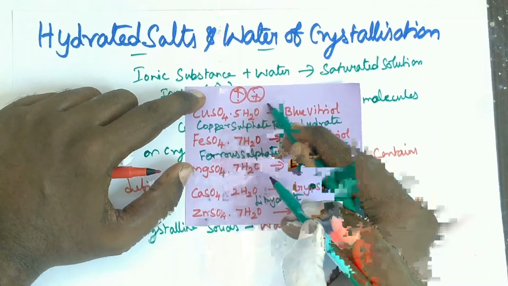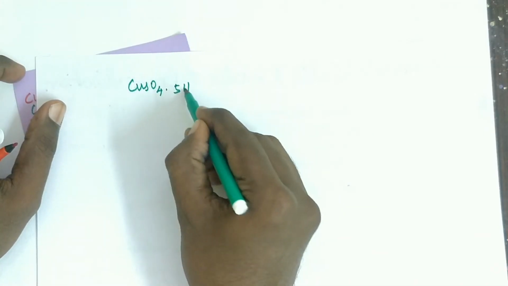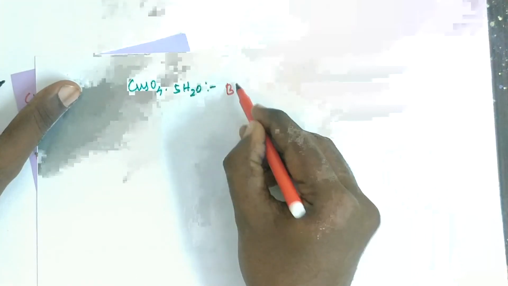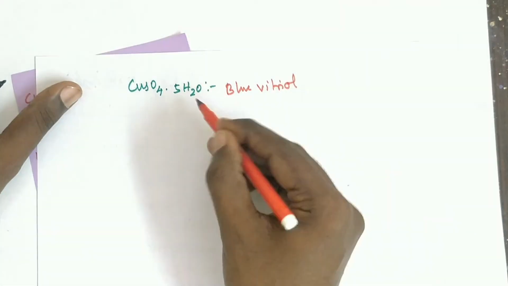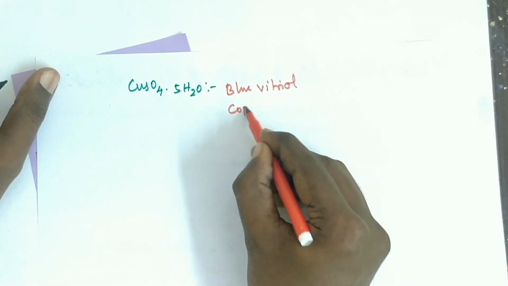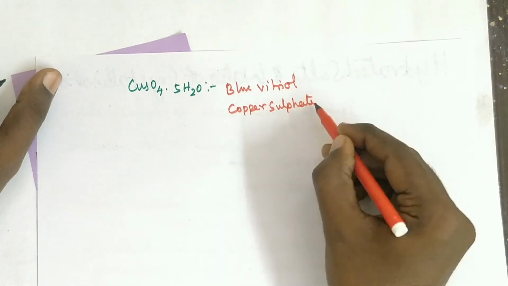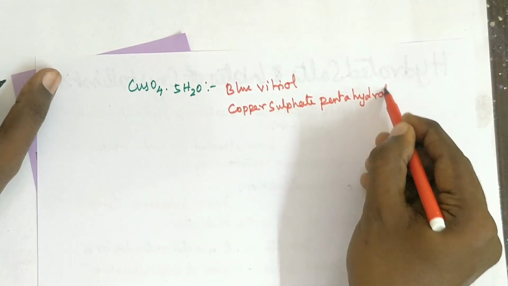For you they gave 2 hydrated salts. One is CuSO4.5H2O, another one is MgSO4.7H2O. The first one is CuSO4.5H2O. The compound name is blue vitriol. The IUPAC name is copper sulfate pentahydrate, because the number of water molecules is 5, so pentahydrate.